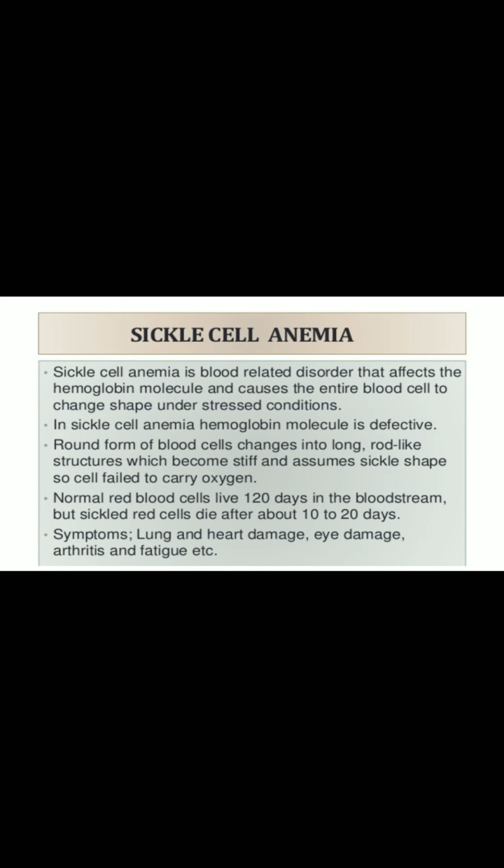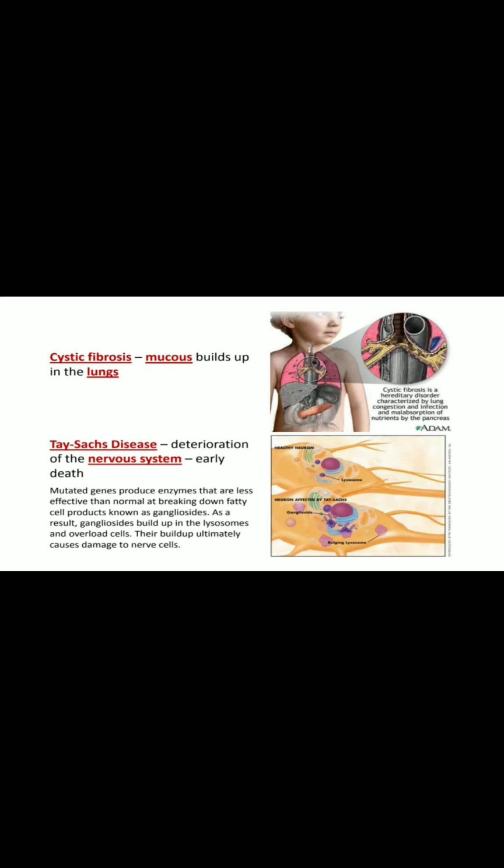In sickle cell anemia, the hemoglobin molecule is defective. Normal hemoglobin has the capacity to transport oxygen, but here the hemoglobin doesn't possess that character. So symptoms are lung and heart damage, eye damage, arthritis and fatigue. All these are the conditions.